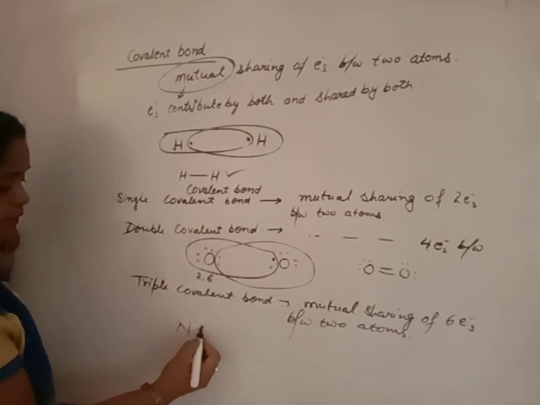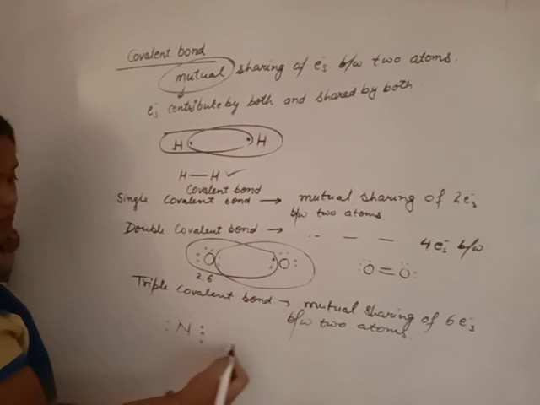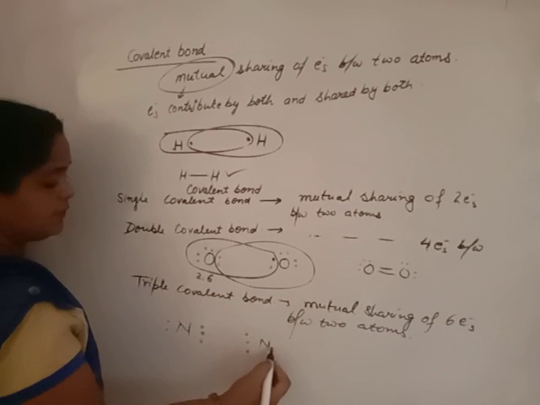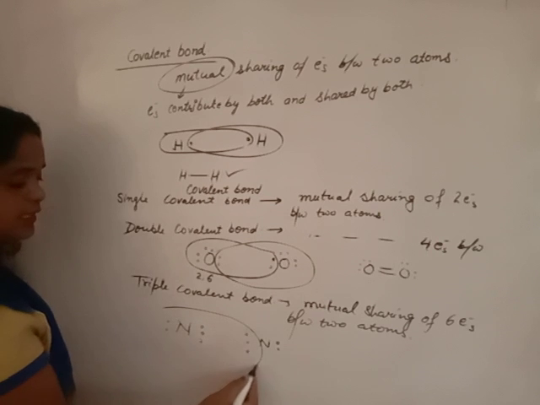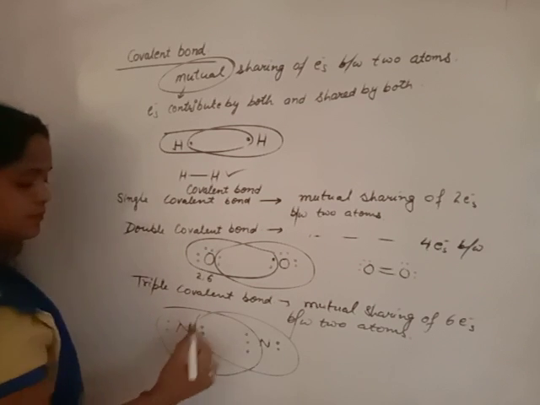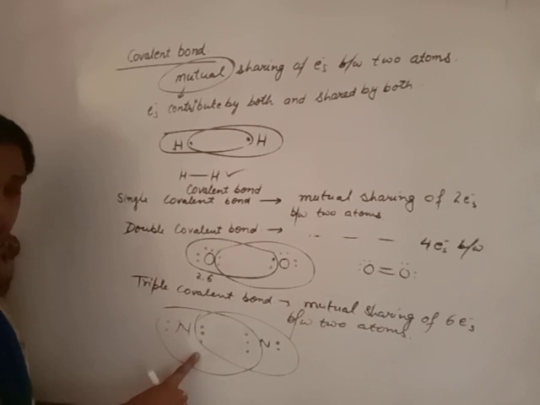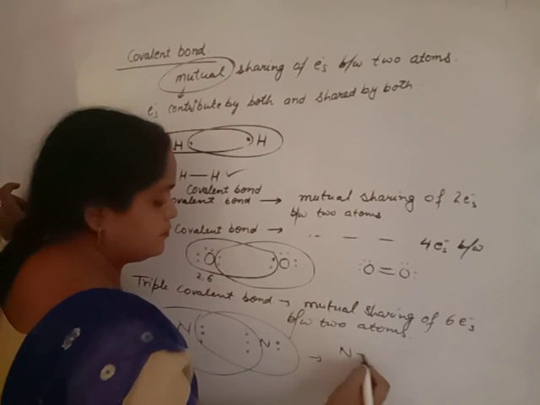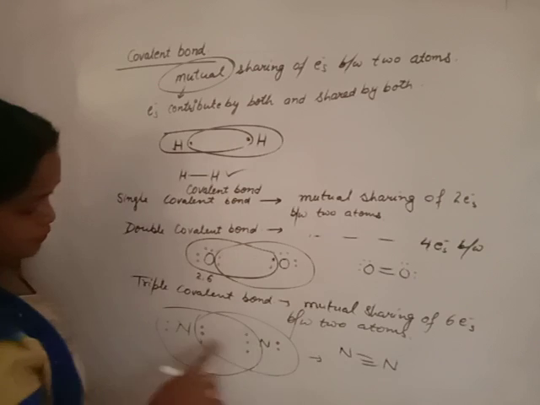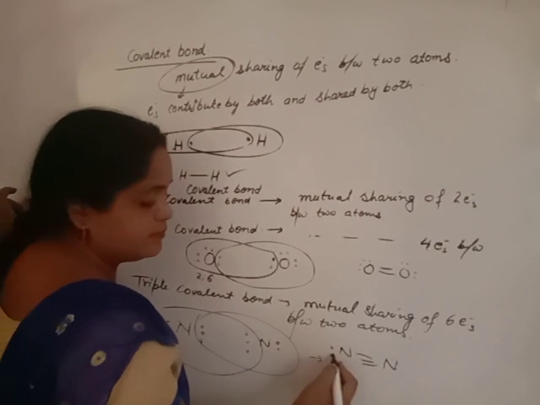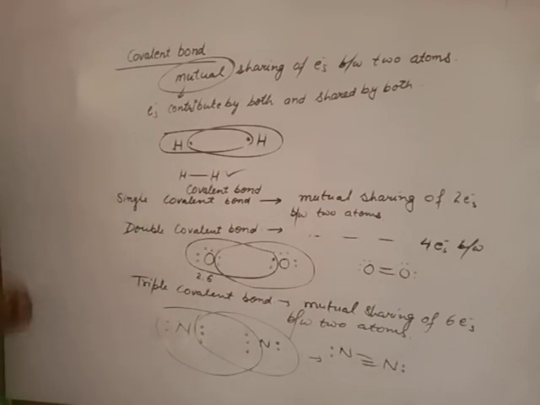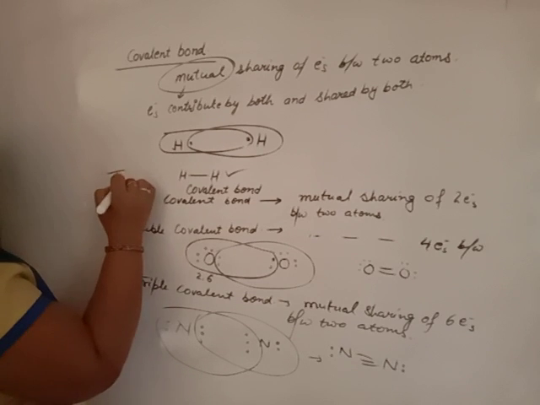A better example is nitrogen. Nitrogen has 5 electrons in the outermost shell; atomic number 7, configuration 2, 5. They share 3 electrons with each other. Total electrons shared are 6. A triple bond is formed, and these 2 pairs are not shared. This is covalent bond. How is a covalent bond formed? How many types? Single covalent bond, double covalent bond, and triple covalent bond. These are the types of covalent bond.